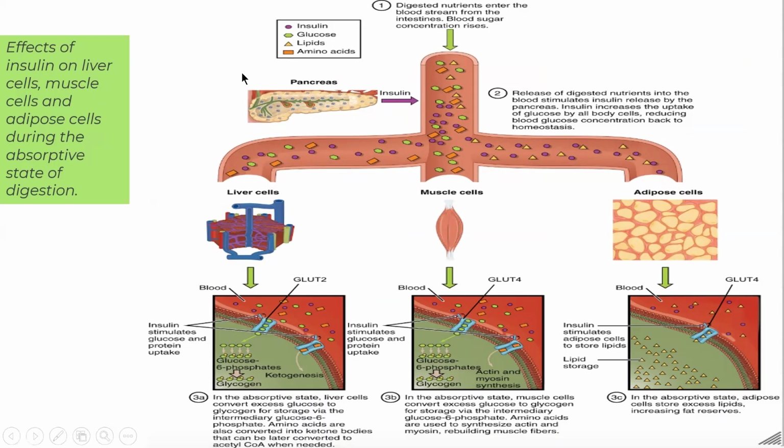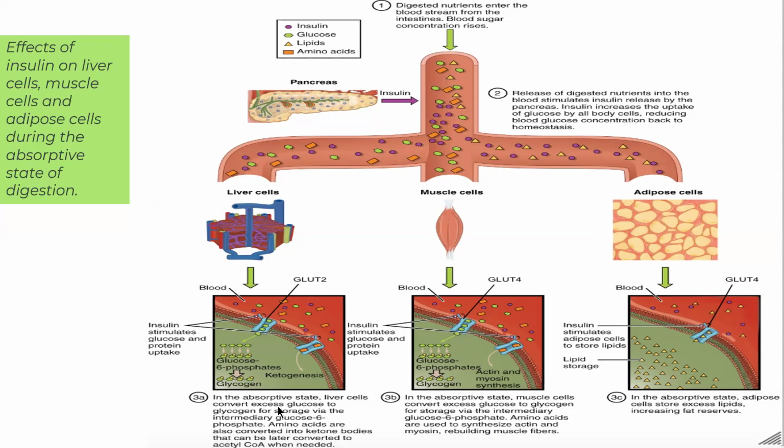So, the effect of insulin on the liver: when you eat, digested nutrients enter your bloodstream from the intestine and blood sugar concentration increases. Then the pancreas comes into play. It secretes insulin, stimulated by the digested nutrients released into the blood. Insulin increases the uptake of glucose by all body cells, reducing blood glucose concentration and returning to homeostasis. Then come the roles of liver cell, muscle cell, and adipose tissue.